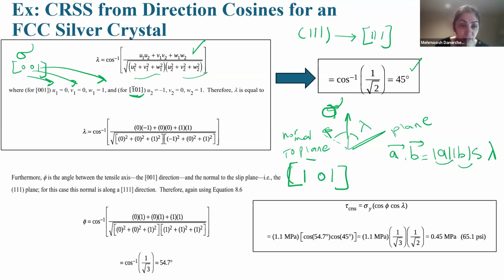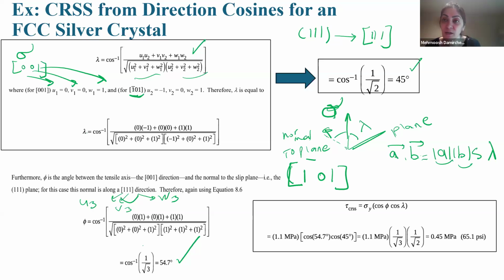So here again use these equations, with U3, V3, W3 in place of U2, V2, W2. Substitute in this equation and we find phi.